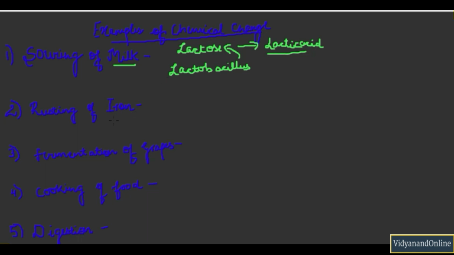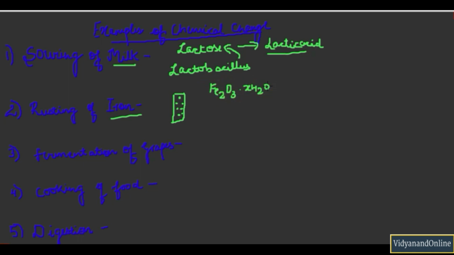Next is rusting of iron. Now suppose this is iron, pure iron which is consisting of only iron atoms. Now during humid atmosphere, when the content of water is very high in air, this iron gets the coating of Fe2O3.XH2O.